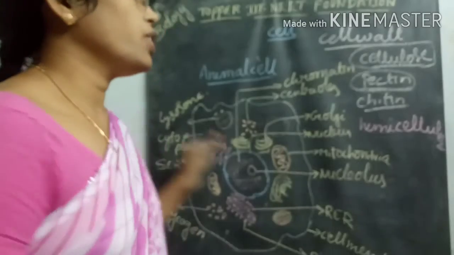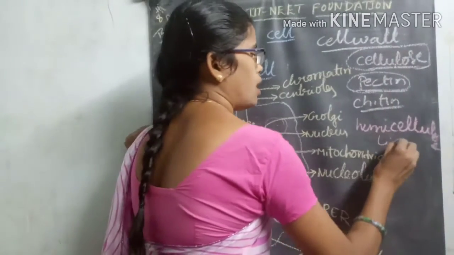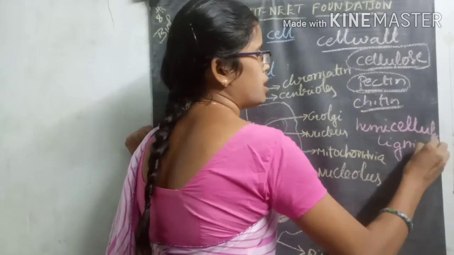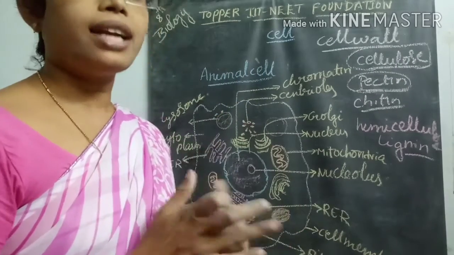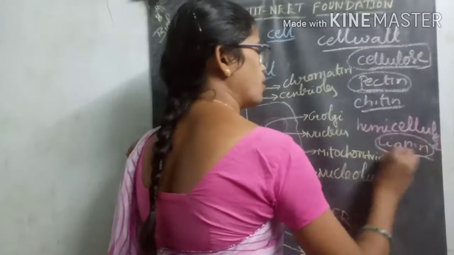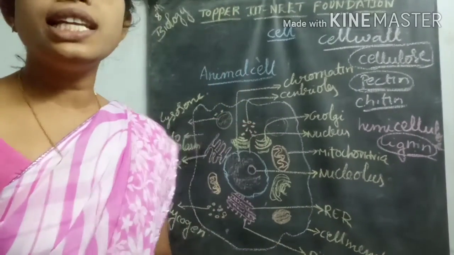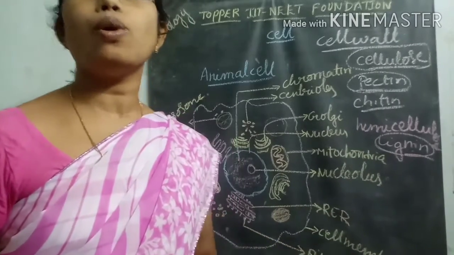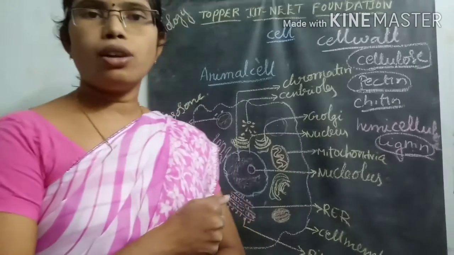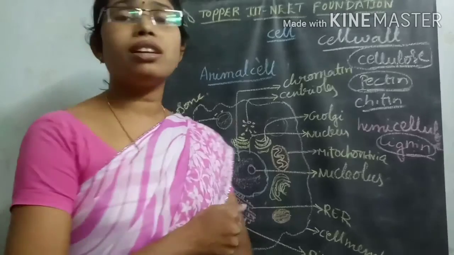And with this hemicellulose, in some parts of the attachments or connections, there is another important one called lignin, a ligneous material, also present in the cell wall. So what is the important function of the cell wall?